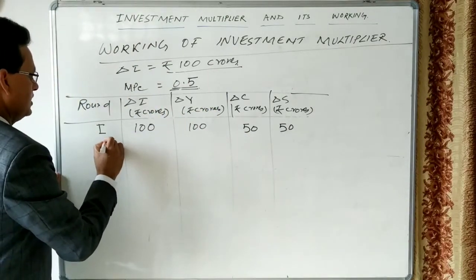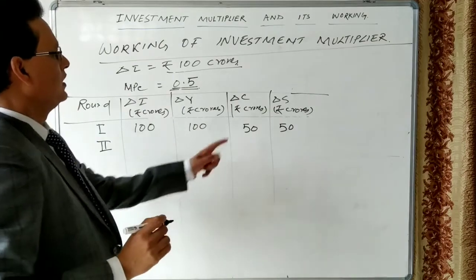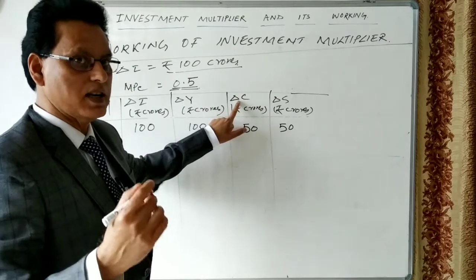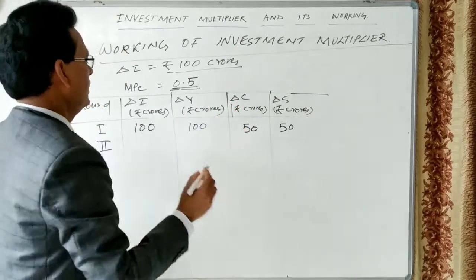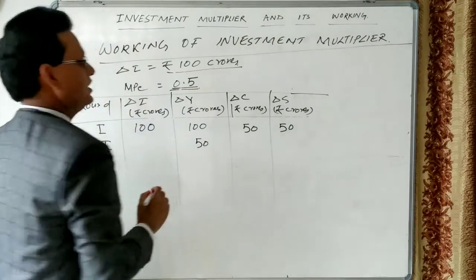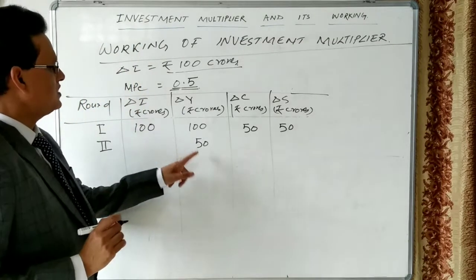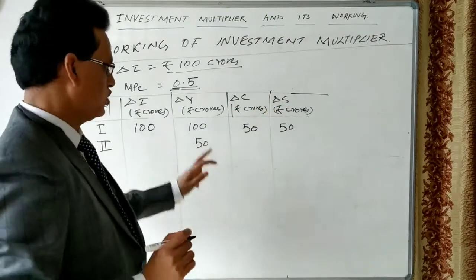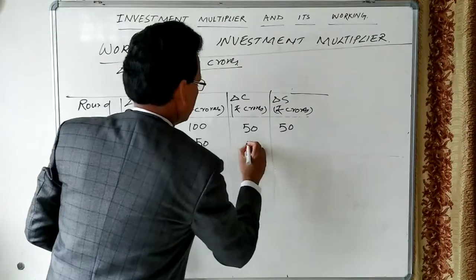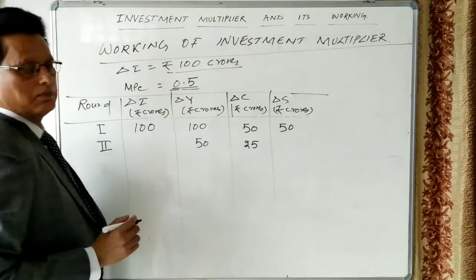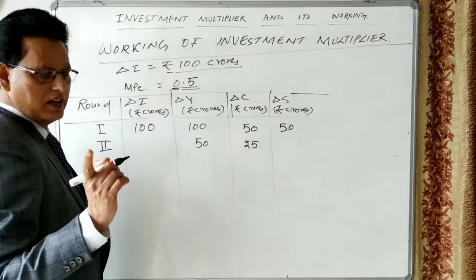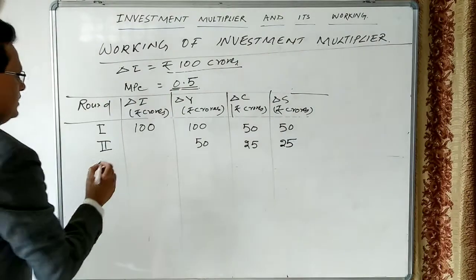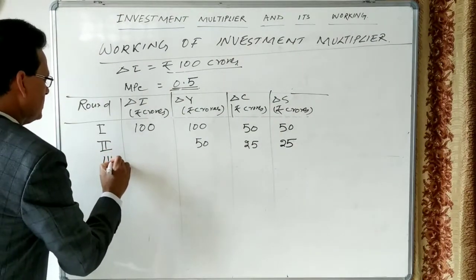Let us take the second round. In the second round, what happened? This consumption becomes the income. I told you one person's consumption becomes another person's income. Then in the second round, income will be created worth rupees 50 crores. This 50 crores will go either for consumption or saving. Half of the money will go for consumption, which means 25 crores will go for consumption. And how much money goes for saving? Yes, 25 crores will go for saving. So the second round is completed.